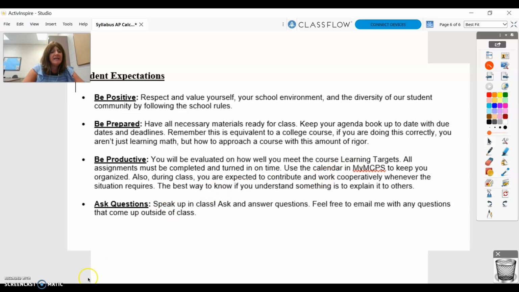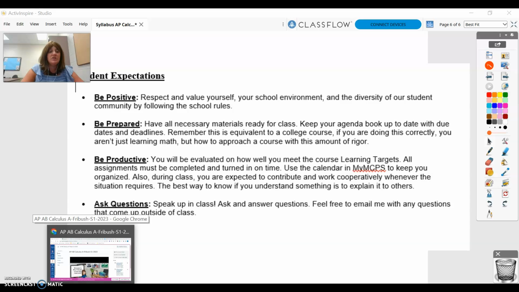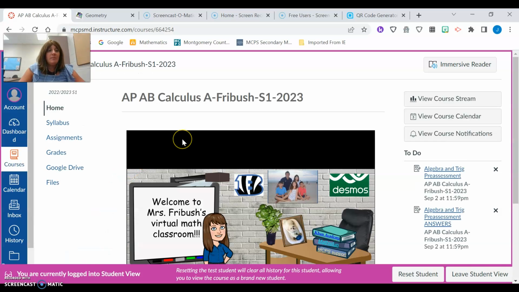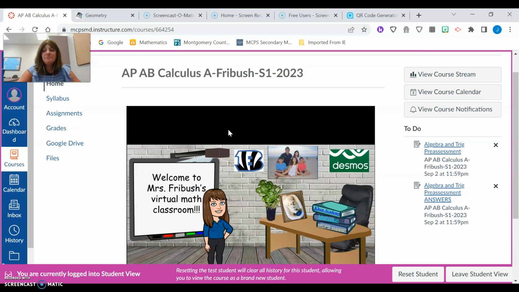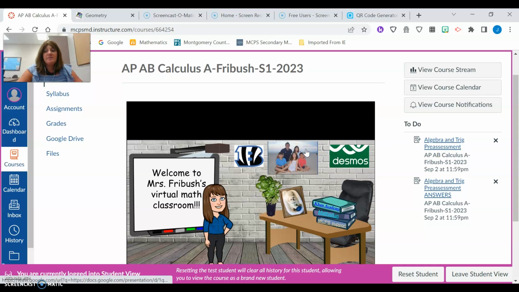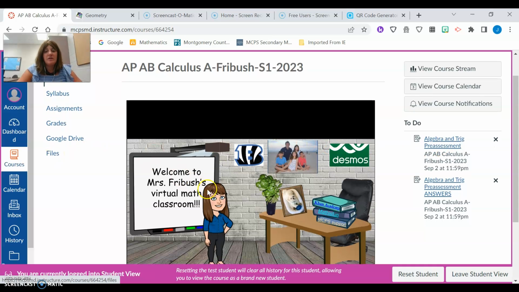The next thing I'd like to show you guys is our page, or my MCPS classroom, excuse me. So here's our classroom. I don't have any announcements yet, but I usually have announcements on there, like if the upcoming quiz or assessment will be there. I do have answer keys, etc. I'm trying something new and putting them in the files. I'll show you that in a moment.